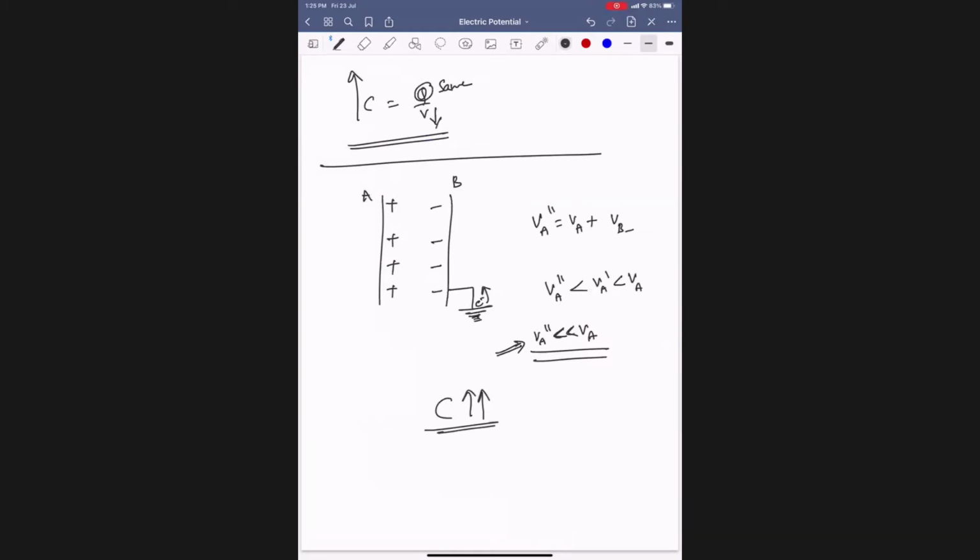So have I changed the size of the plate here? No. Just by some influence, I reduce the potential of A, thereby increasing the capacitance of A. Got it?